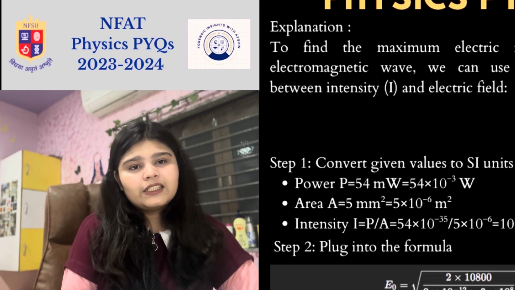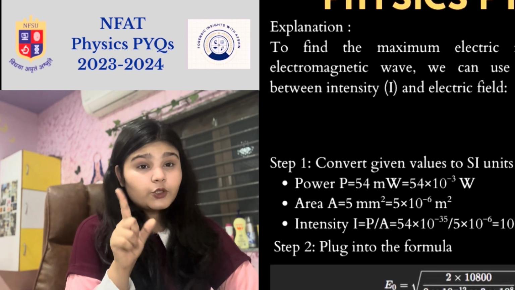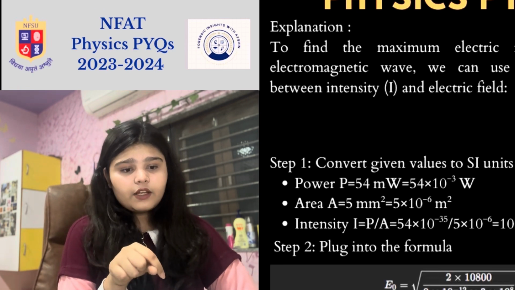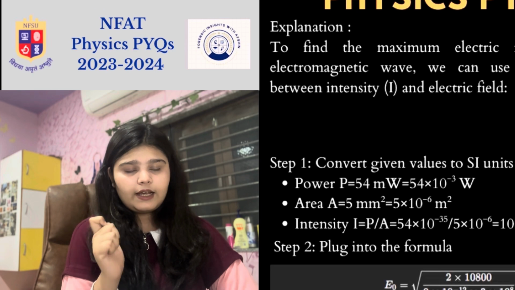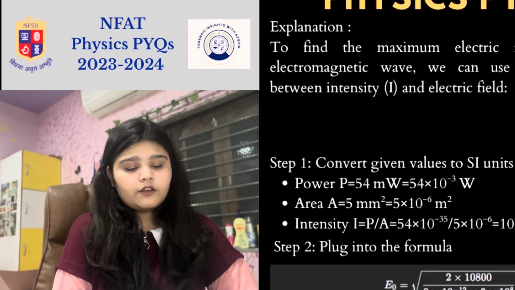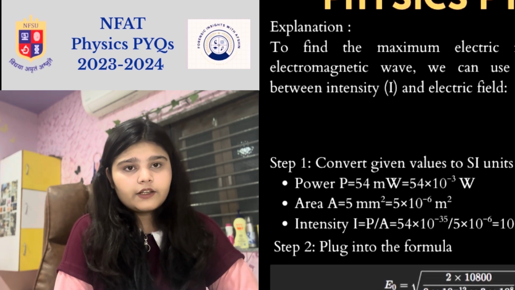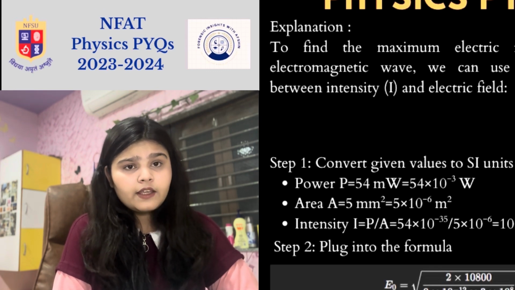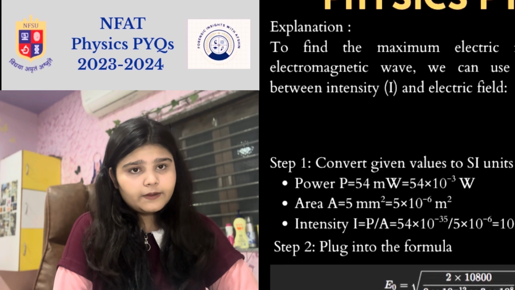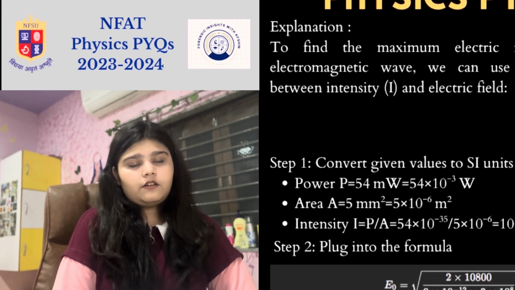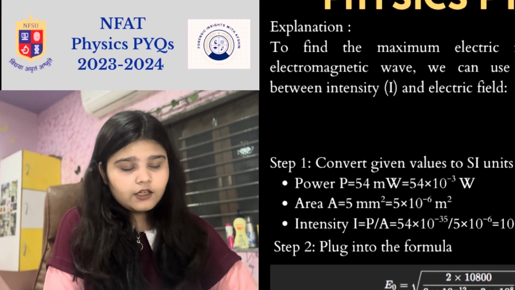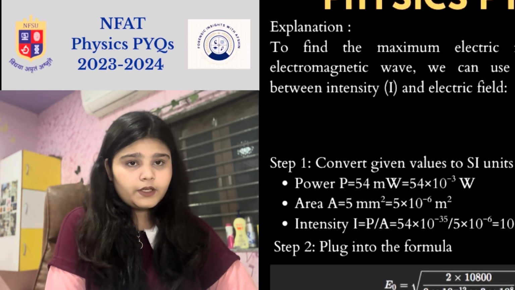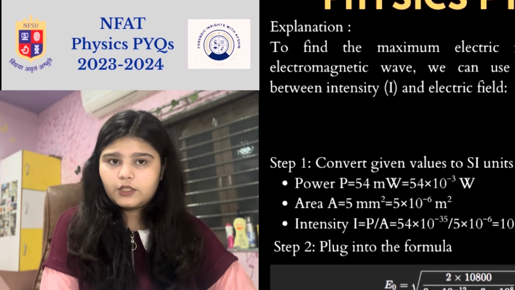First we will convert the given values into SI units, as you can see on the screen, and then for the maximum electric field, E = √(2I by epsilon 0 c), we will keep the values and we will get the answer as 2.828 kilovolt per meter. So this is the answer for this question.